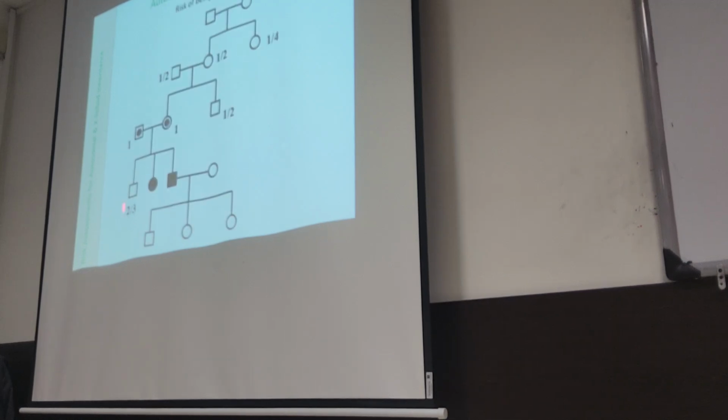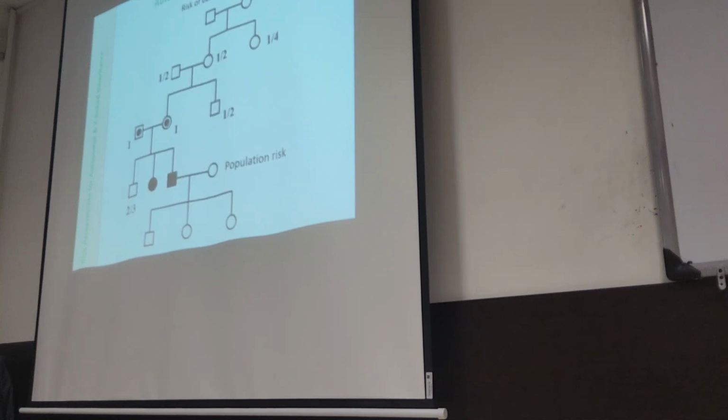And for the siblings of the affected individual, the chance of being a carrier is 2 out of 3, right? And for an individual who is not related to the family, the risk of being a carrier is the population risk, the carrier frequency in that population if we have it.